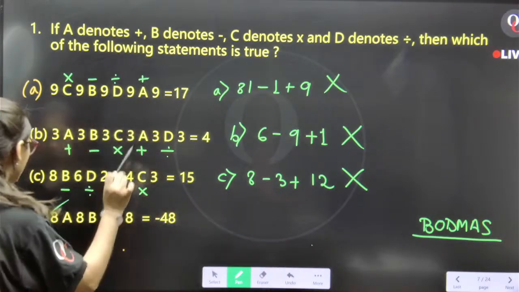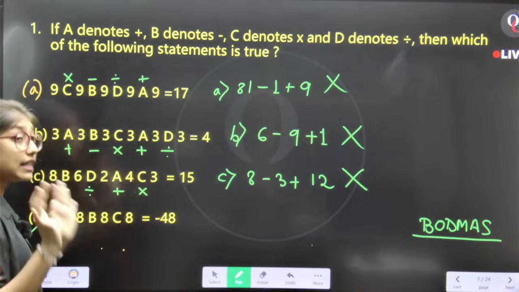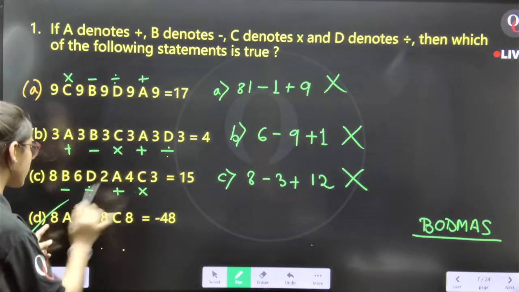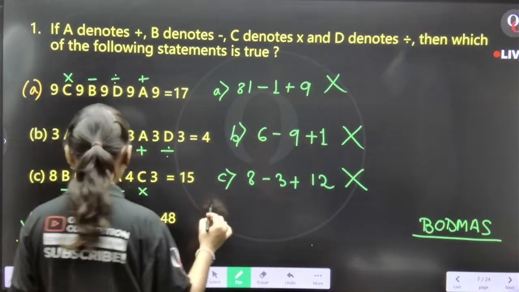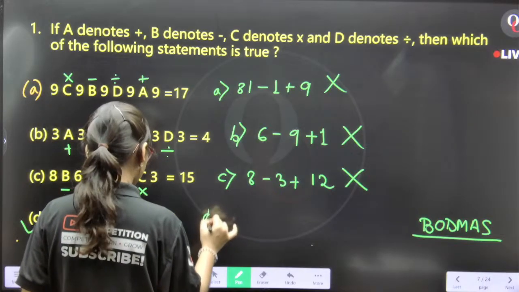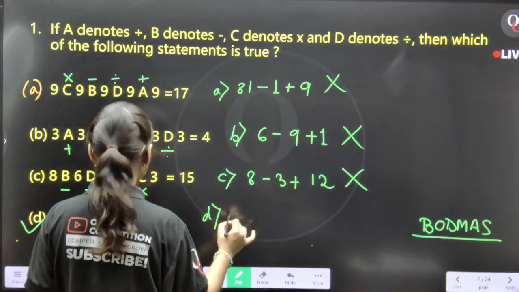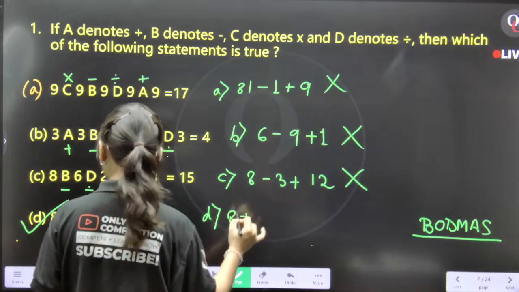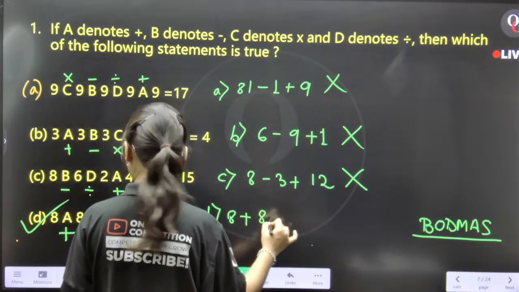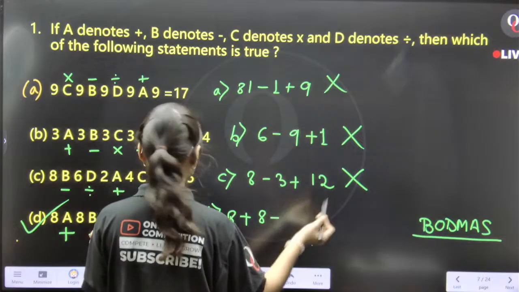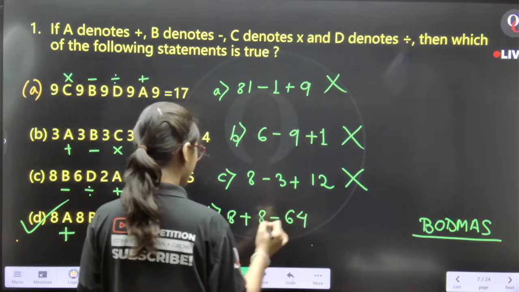Then my answer will be option D only, but even though I need to go according to the question and check if this satisfies or not. Let me check option number D: 8 plus 8 plus 8 plus 8 minus 8 into 8 is equal to 64.